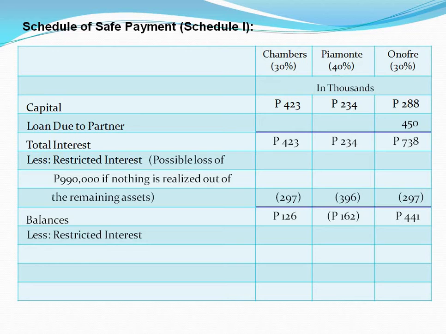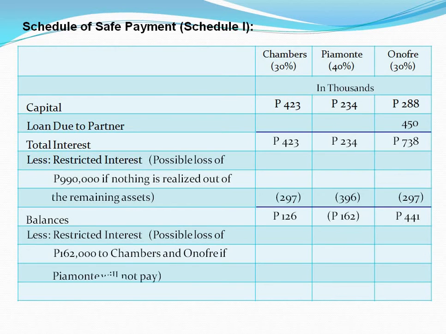But does it mean that we are already done with our schedule of safe payment? Notice, there is negative balance in Piamonte's interest. That signifies we are not done yet with our schedule. And therefore, we need another restricted interest. But this time, the restricted interest is about the possibility of loss to Chambers and Onofre if Piamonte, the deficient partner, will not pay.